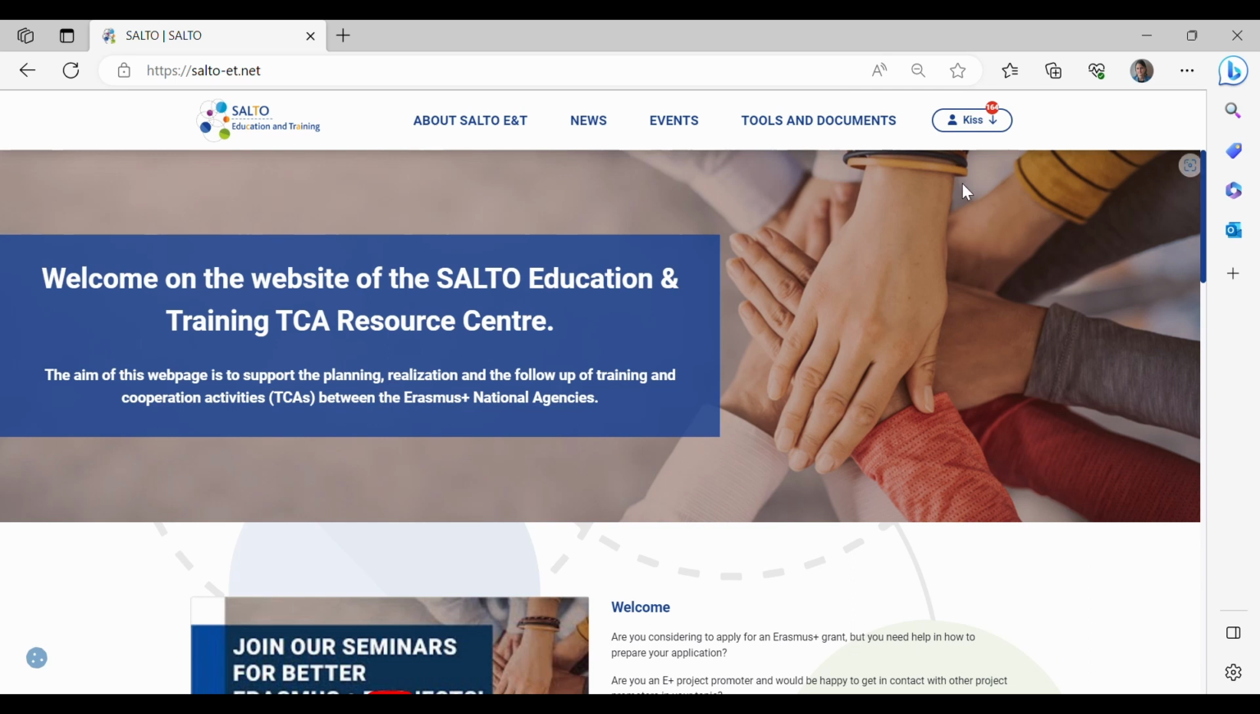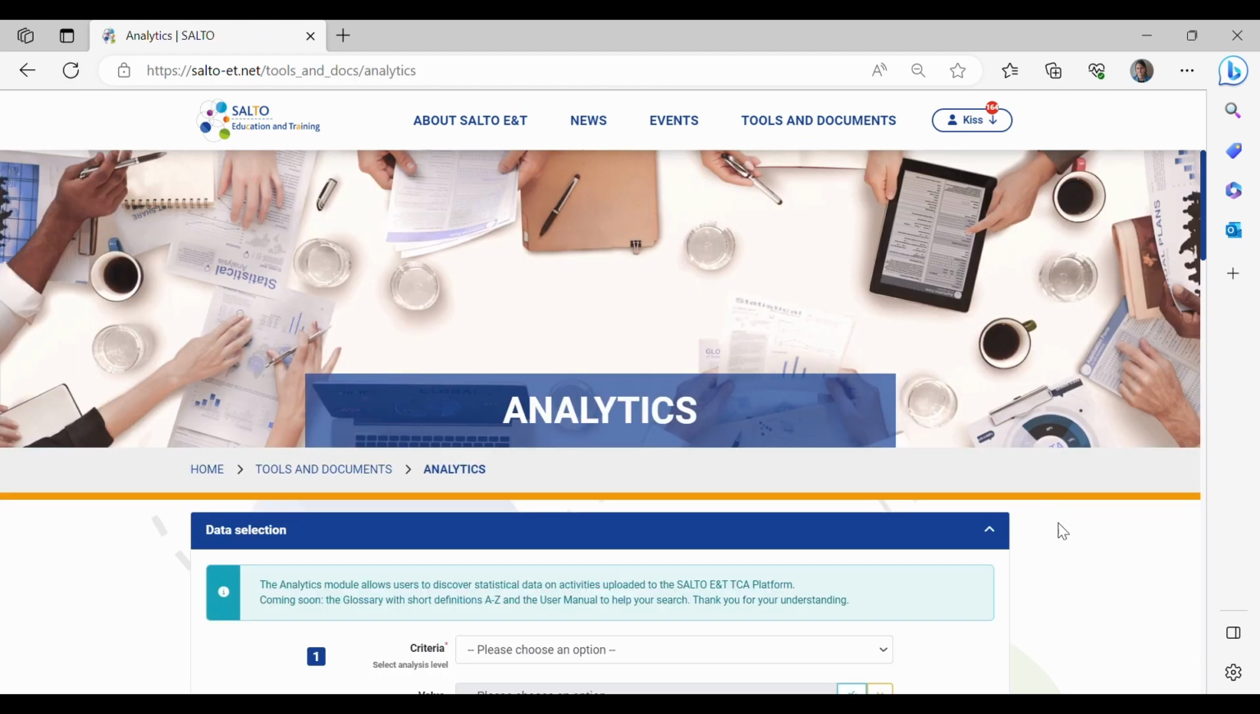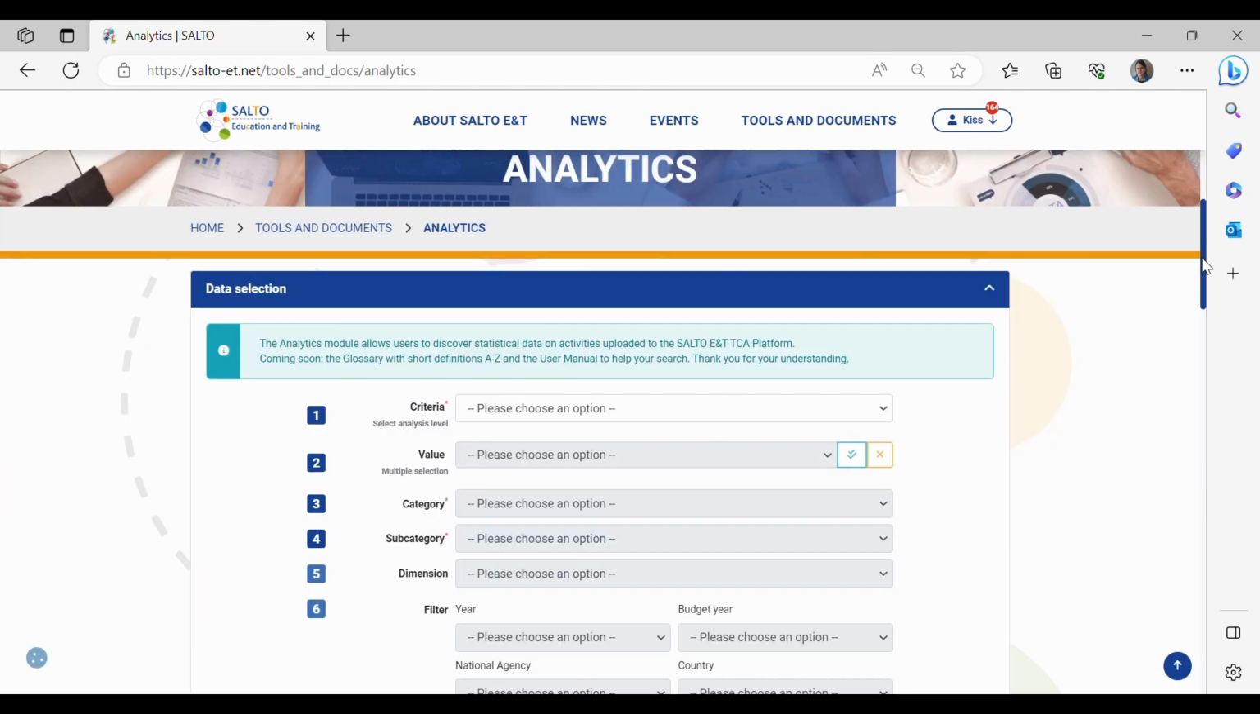Where can we find this feature? We have to log in first, and we have to go to the Tools and Documents section, and go to the Analytics submenu.